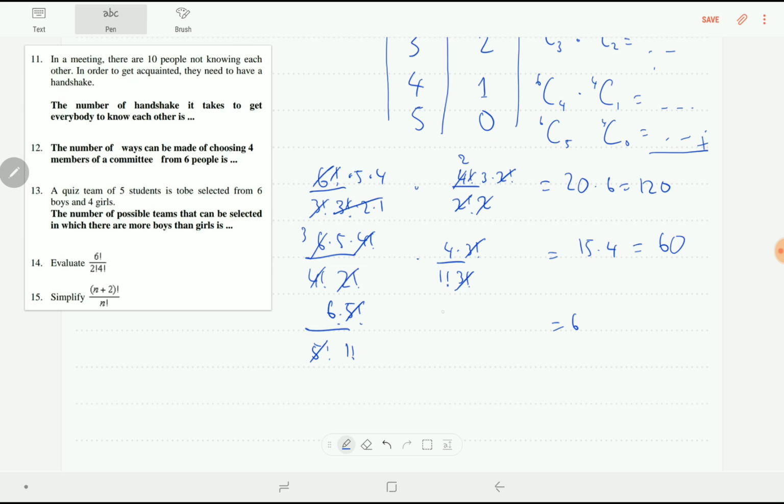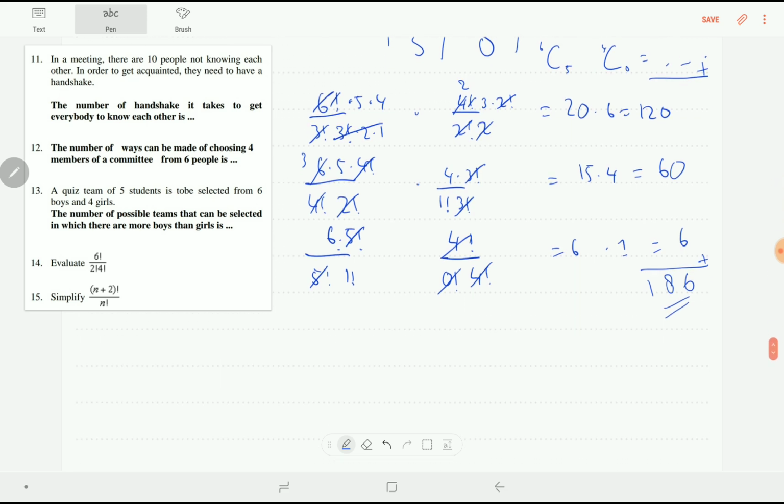Then the girls' position, 4 factorial over 0 factorial times 4 factorial. 0 factorial is equal to 1, and 4 minus 0 is 4 factorial, so they cancel each other. 1 over 1 is equal to 1, so it is 6 times 1, which is 6. So we will add them: 120 plus 60 plus 6 is 186.